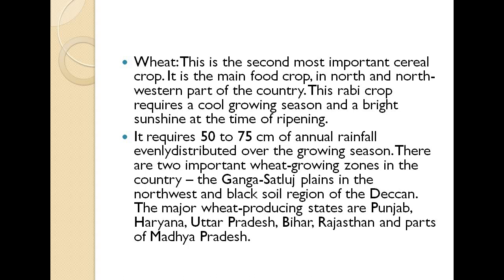There are two important wheat growing zones in our country, that is the Ganga Satluj plains in the northwest and the black soil regions of the Deccan, and the major wheat producing states are Punjab, Haryana, Uttar Pradesh, Bihar, Rajasthan and parts of Madhya Pradesh.